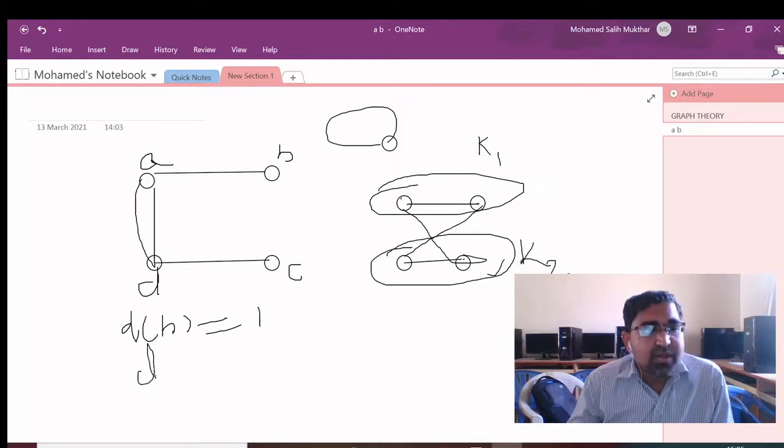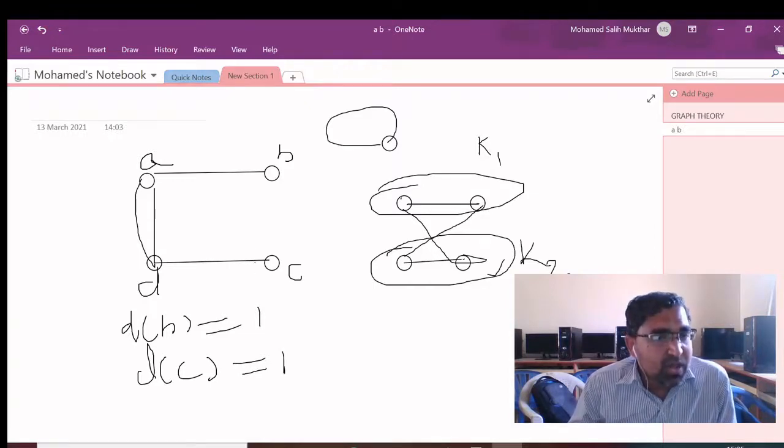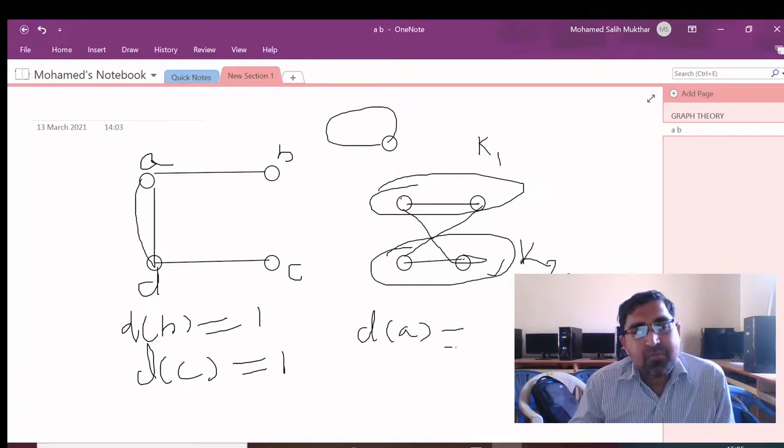Similarly, the degree of vertex C is also 1 because it contains only one edge. But remember, for a loop we always count 2. So suppose you find the degree of vertex A, what will it be?